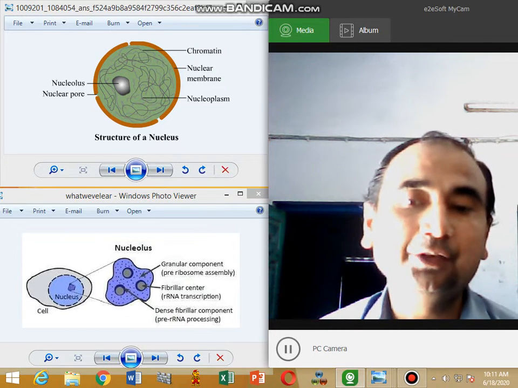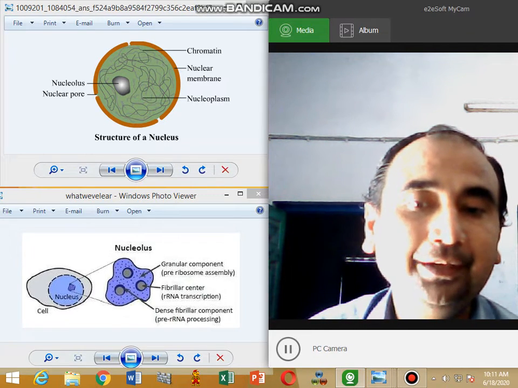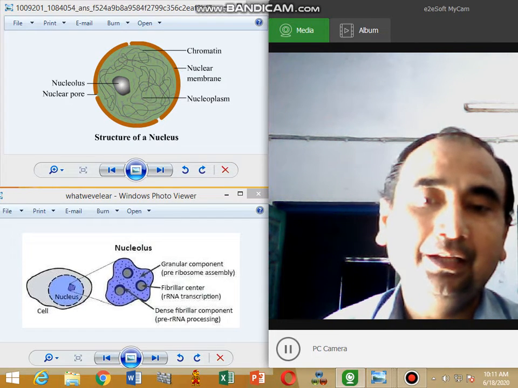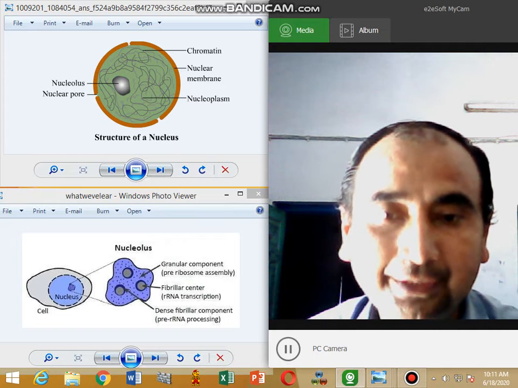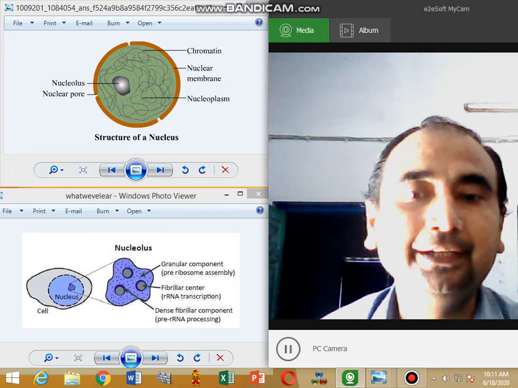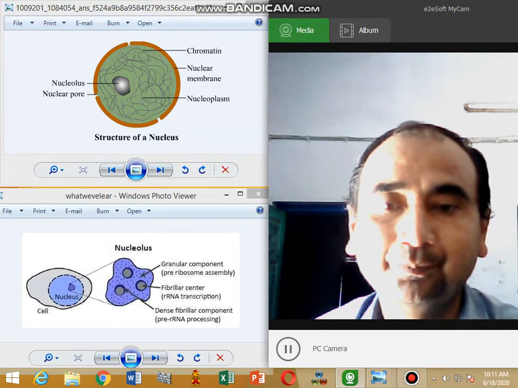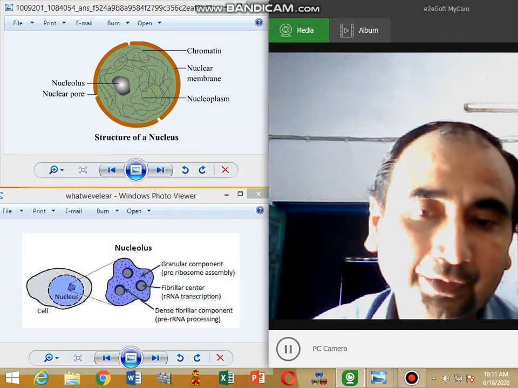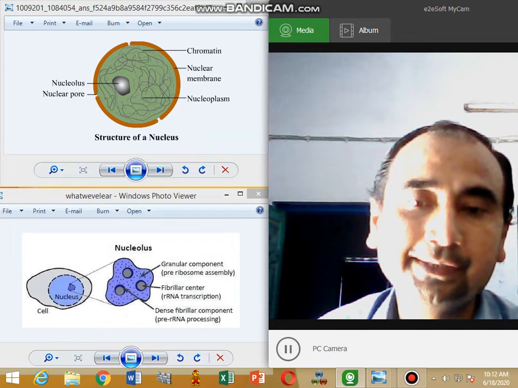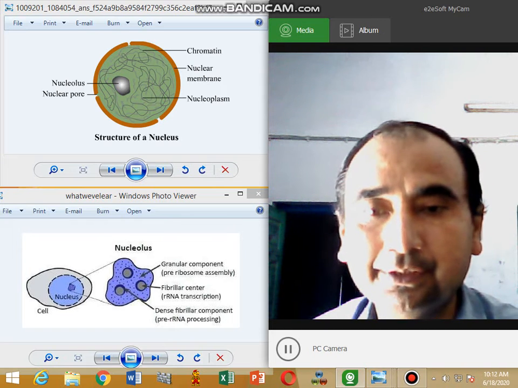The nucleus also contains the nuclear membrane. The nuclear membrane is the outer membrane of the nucleus. It is a double membrane, consisting of an outer membrane and an inner membrane. The outer membrane of the nucleus is connected with the endoplasmic reticulum. Inner and outer membranes become continuous at certain places and form a definite structure. This structure is called a nuclear pore.